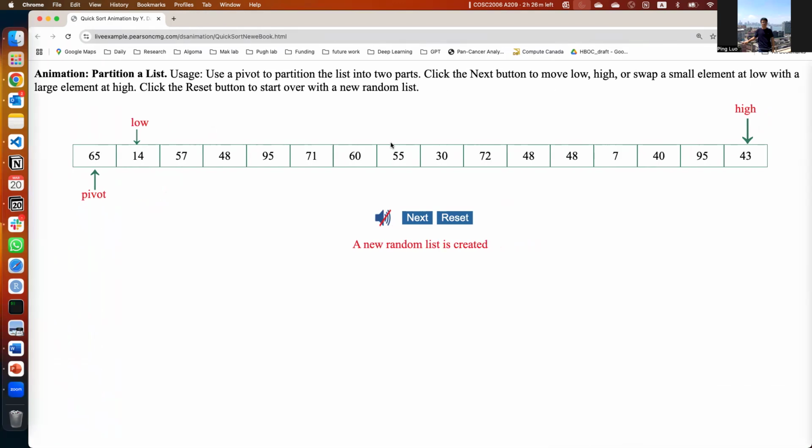Remember this algorithm we discussed in class. In the final exam, we will have a question about using this algorithm to partition a list, like the first step. For example, choosing 65 as a pivot, what will be the list after the first round of the partition? And this algorithm uses O(1) space complexity.